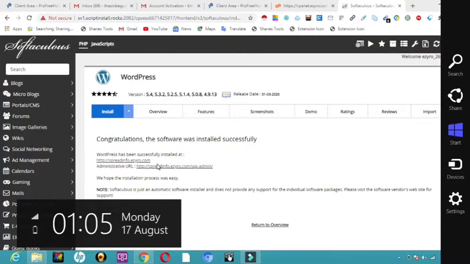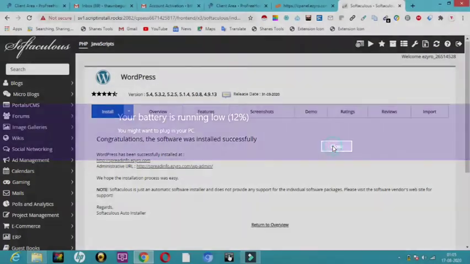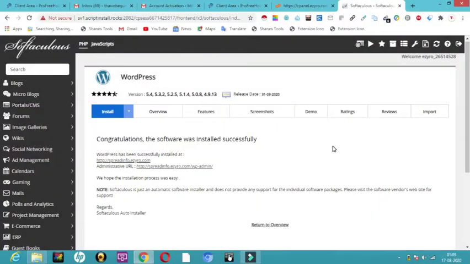The administrative URL is the place where whatever content, images and videos you want to post, you will do all the editing. So the administrative URL will be like this: www.spreadinfo.eziro.com, this is my website name, and after that /wp-admin/.